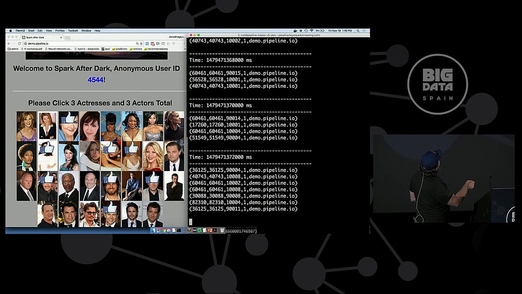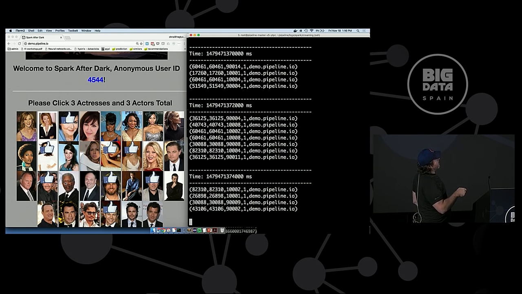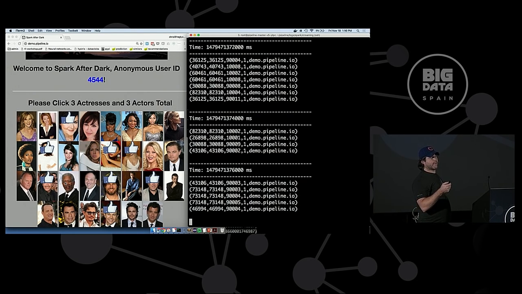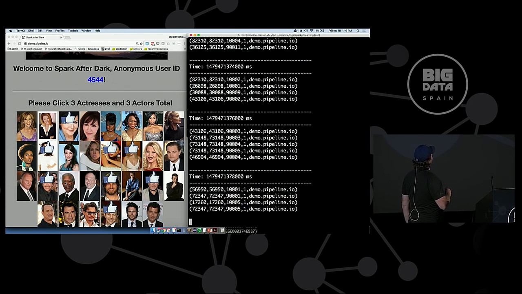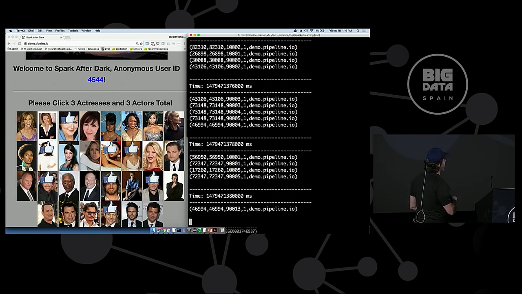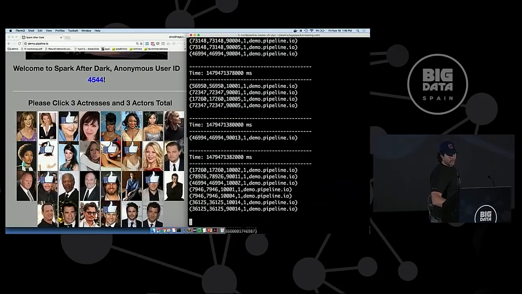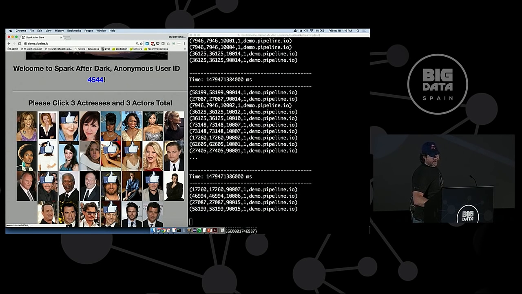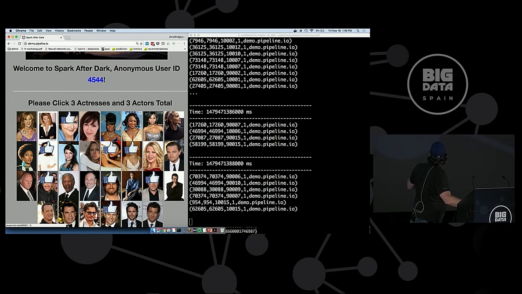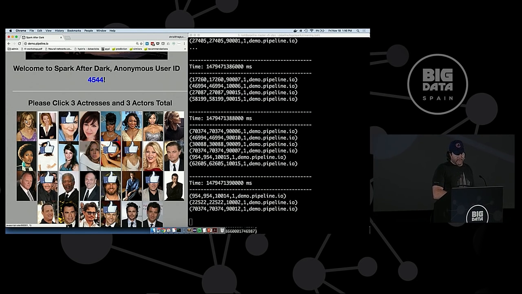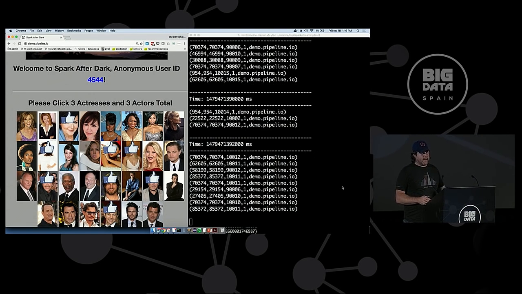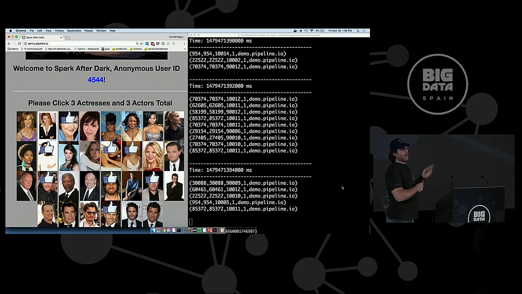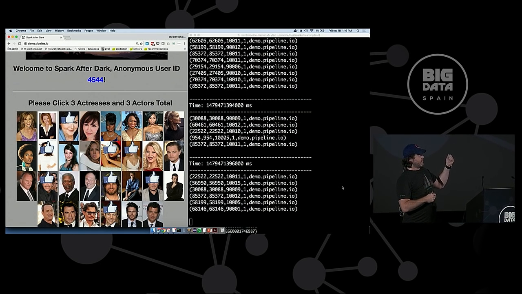Each actor, I think, is 1001 through 1015, and then actress is 9001 through 9015, or it could be backwards, I can't remember. If you roll over one of these, you should see it in the JavaScript. Yeah, it looks like females are 9001 down, way down at the bottom. And there's no way to do thumbs down.